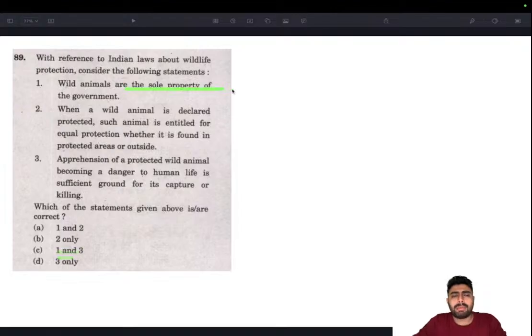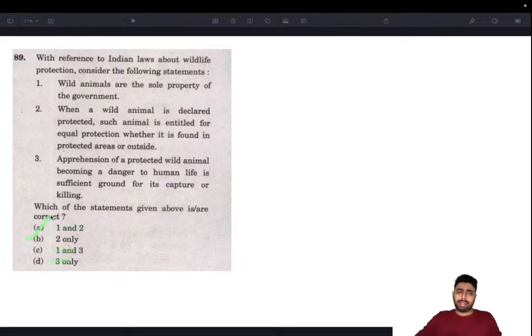Wild animals are sole property. Think about elephants in Kerala, or other animals that are actually brought from the wild and domesticated. They are actually not sole property of government. They are property of the owner itself. So wild animals being sole property of government seems unlikely. So that's wrong, and we'll arrive at the answer as 2.